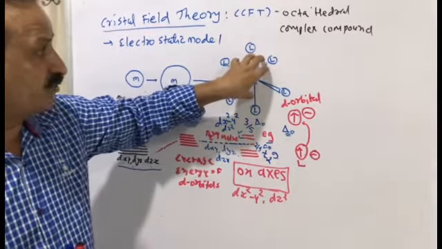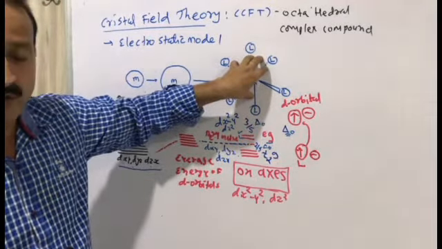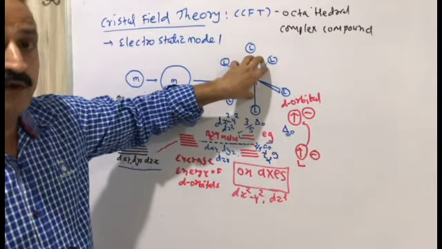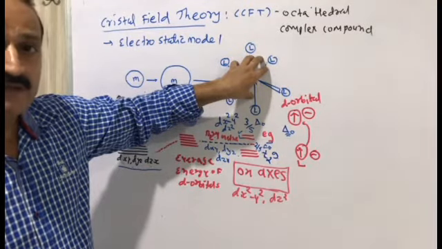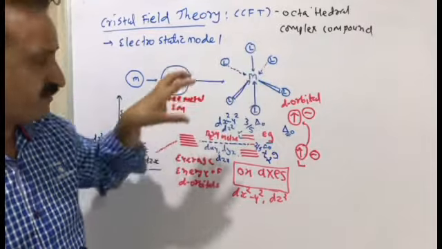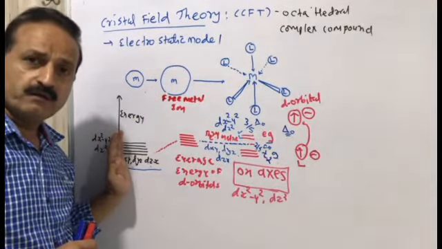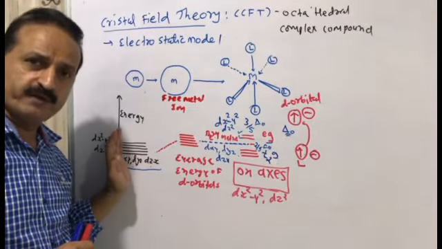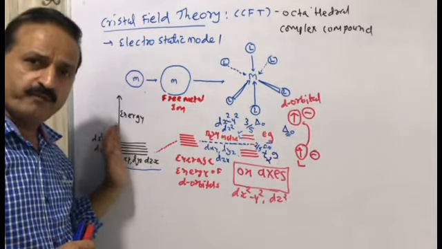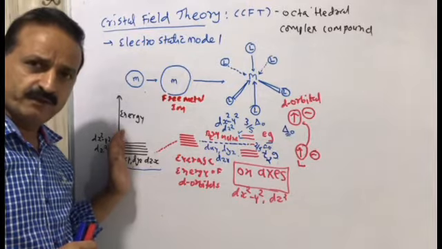But when the ligand is attached surrounding the metal, then the d orbitals will split. That is explained in this figure. We have 5 d orbitals, all having the same energy level.